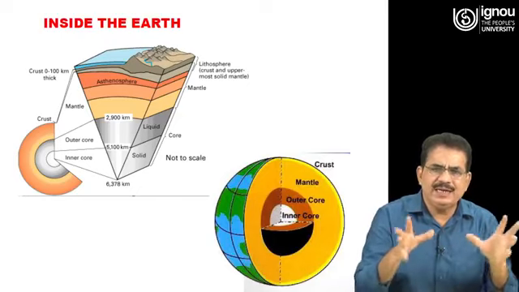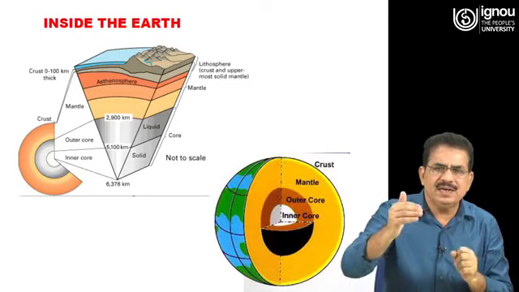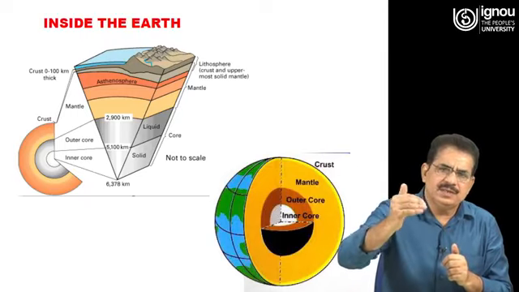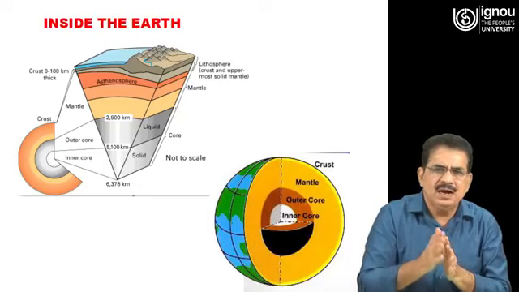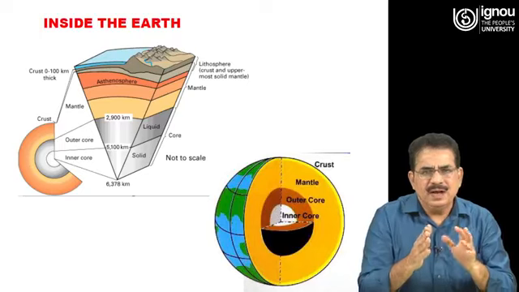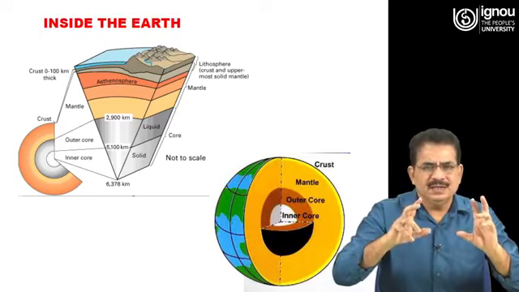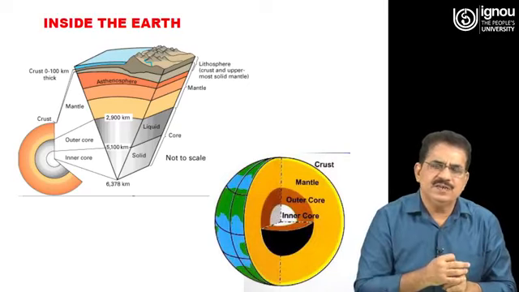If you look at the mechanical composition of these layers, then we say lithosphere, which is basically the crust plus the uppermost solid mantle, and earthquake activity, seismic activity, generally occurs in this lithosphere region.